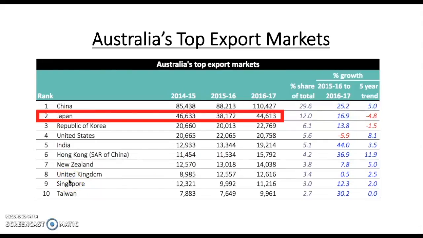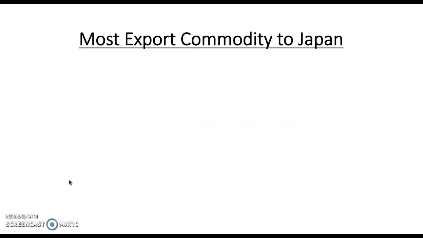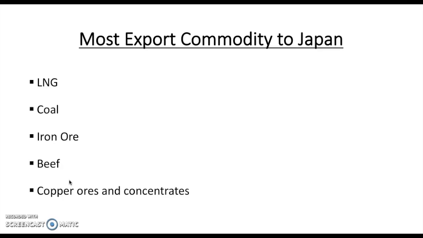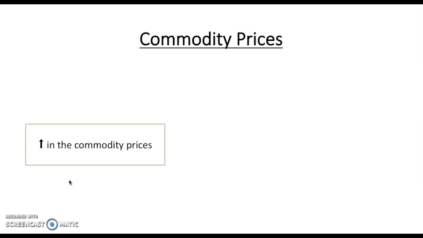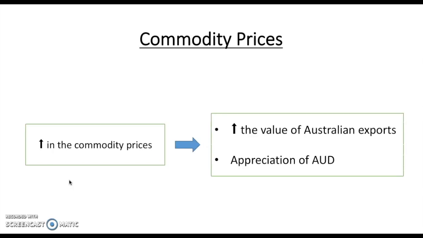Lastly, I will discuss how the commodity prices affect the exchange rate. According to the Department of Foreign Affairs and Trade of the Australian government, Japan is Australia's second largest export market. Australia is a major exporter of commodities such as mineral and agricultural products. Australia's major exports to Japan are LNG, coal, iron ores, beef, and copper ores and concentrate. We know that if there is an increase in the commodity prices, there will be an increase in the value of Australia's exports, resulting in the appreciation of the AUD.